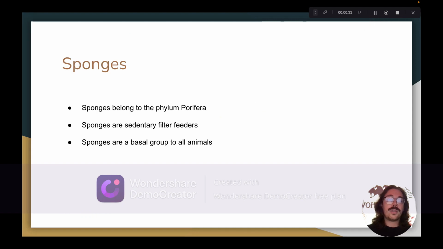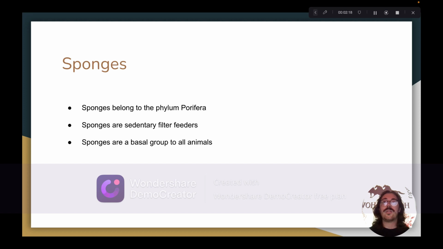The first invertebrates that we'll be taking a look at today are sponges. Sponges belong to the phylum Porifera. Sponges are sedentary and they are filter feeders. Sponges are a basal group to all animals. They have flagellated cells known as choanocytes that are very similar to choanoflagellates.